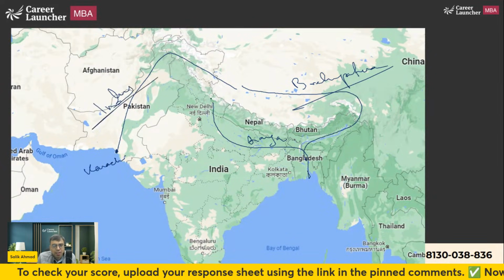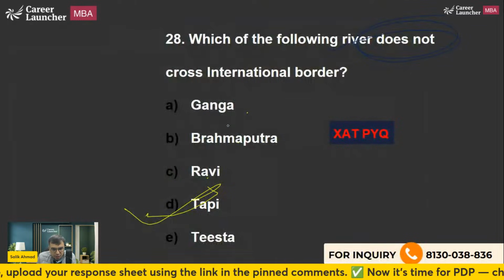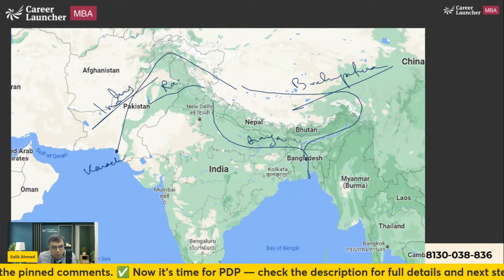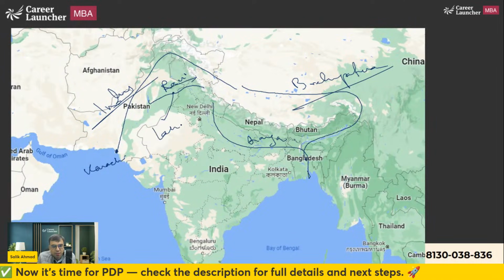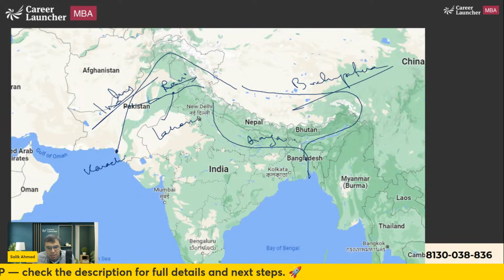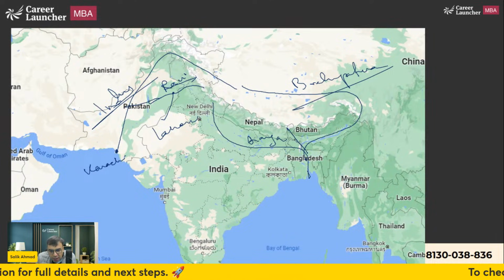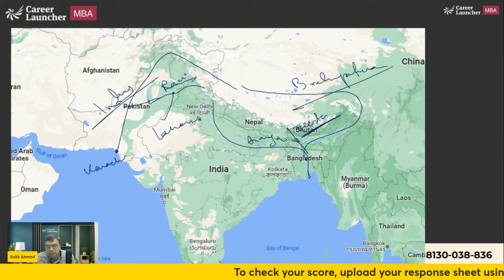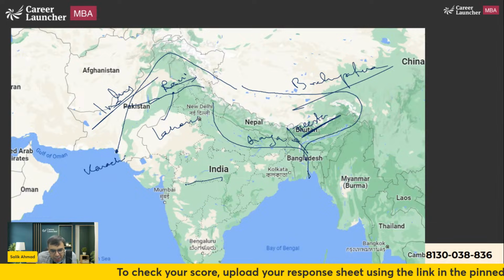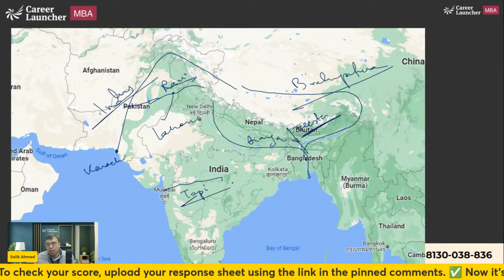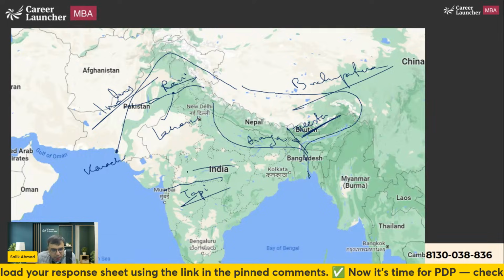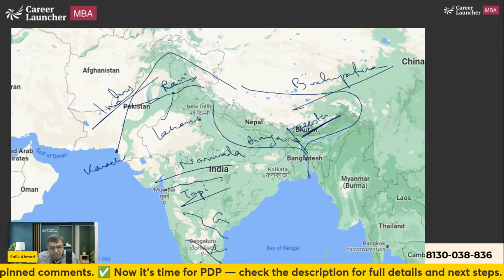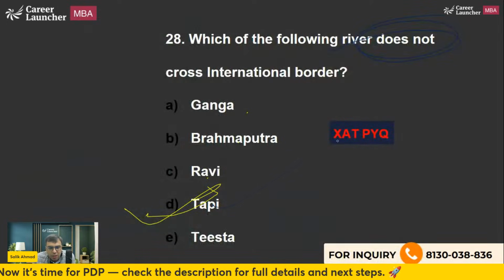Then the other options were Ganga, Brahmaputra, Ravi, Teesta. Ravi is one of the tributary. It goes to Pakistan. Lahore is here on the city. And it meets Indus. And Teesta also starts from Sikkim, goes here in Bangladesh. This is Teesta. I'm sure you must have heard about Teesta water dispute between India and Bangladesh. But Tapti is here. It is entirely in India. Tapi or Tapti. Here is Tapti and here is Narmada, just north of it. So these all are entirely in India. Then Godavari is again India. Godavari, Krishna, Kaveri, they are completely in India. So here the answer is D.